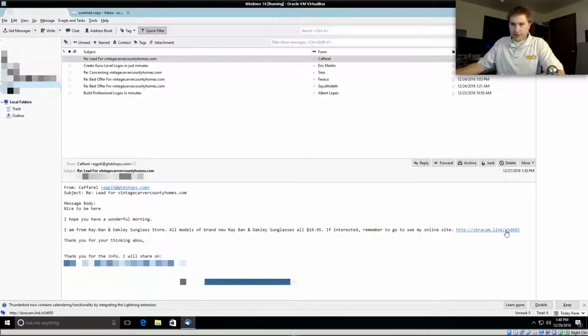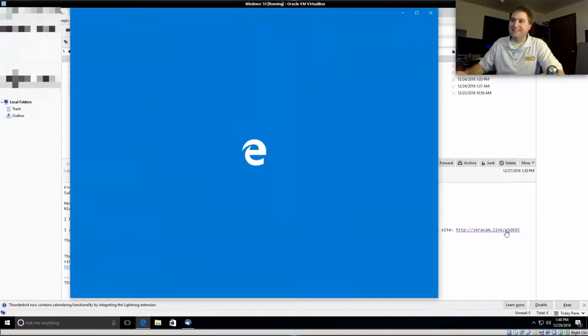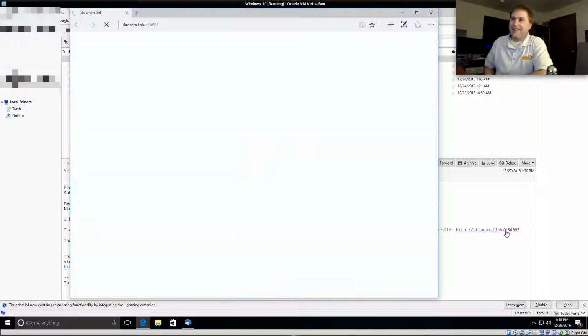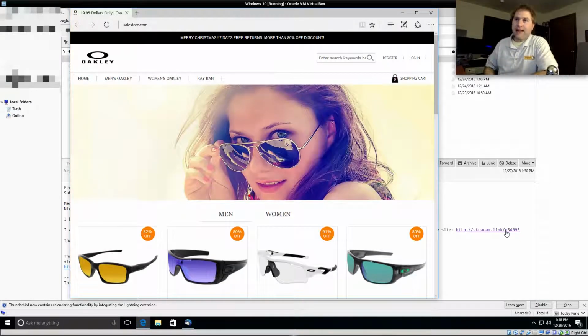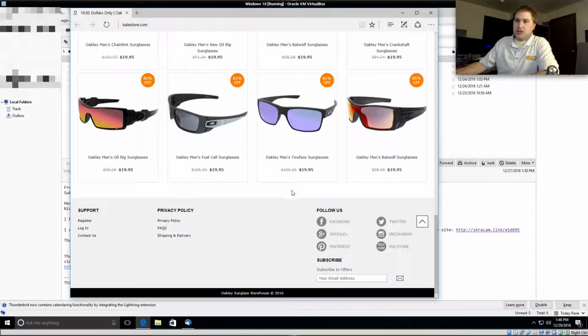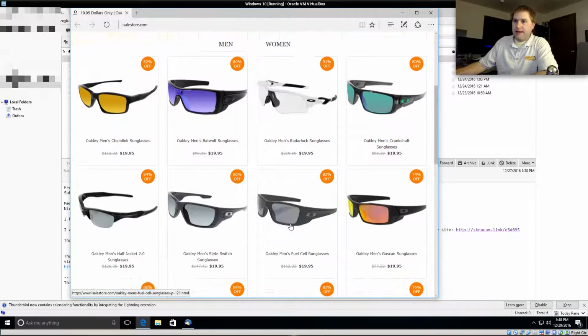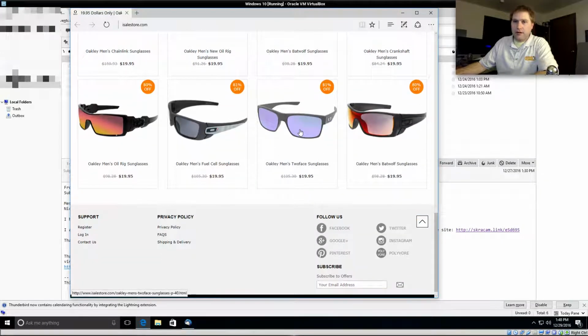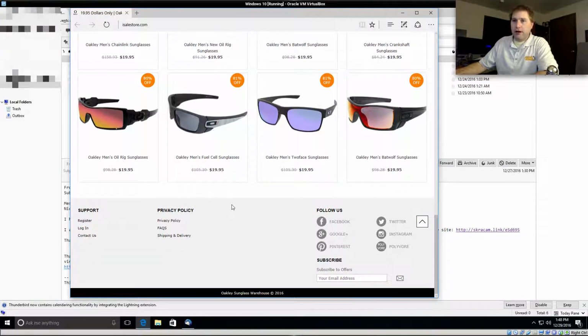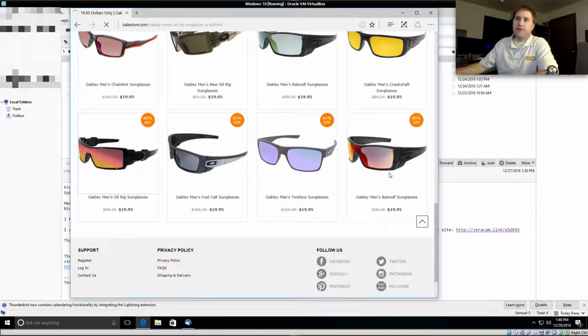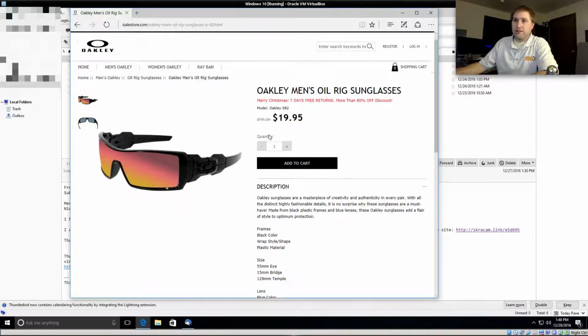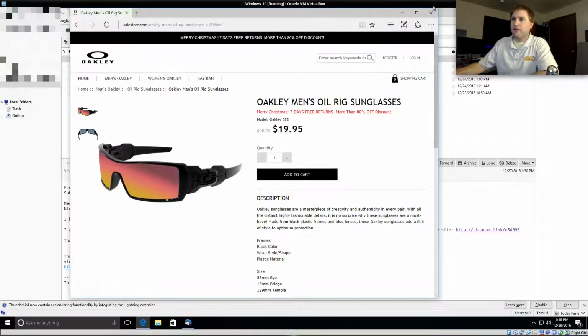So here we're going to have a look at this link and see what it is. This is actually the link it says it is. This is shocking. Let's see where it goes. Yeah, look at that. We actually have some Oakley sunglasses here. This is fun. How much you want to bet that they don't have permission to use the Oakley name on here? But anyway, this actually takes you to a store. Probably, if you enter your credit card number in one of these stores, I'm willing to bet that this is a farm that's going to steal all your credit card information. This is fun. I was curious if some of these go to real places or not.